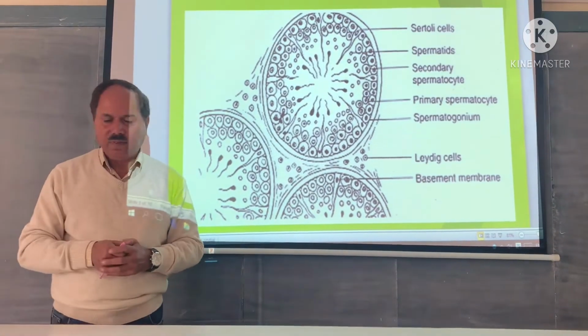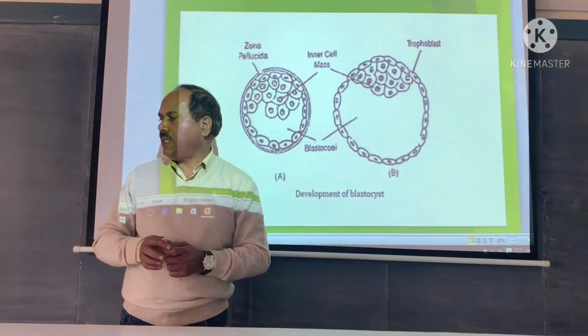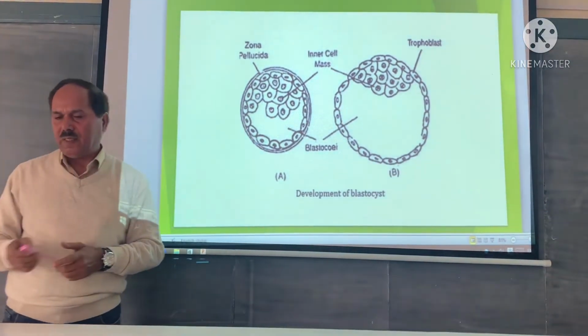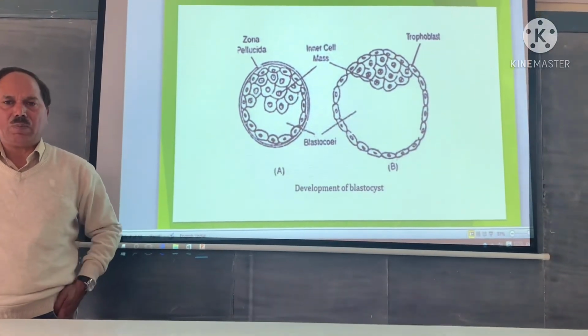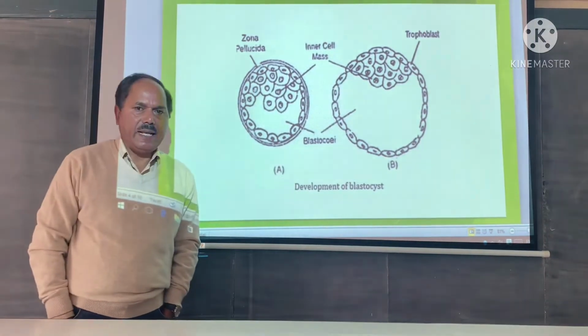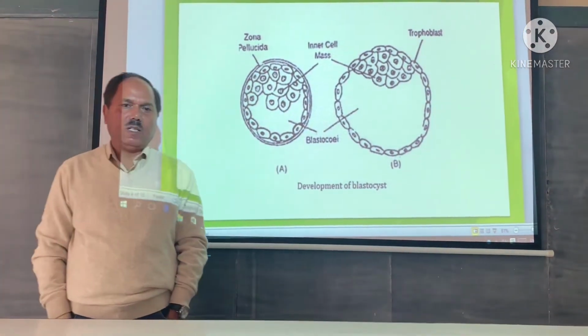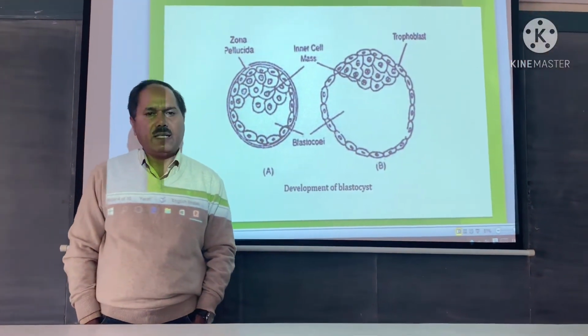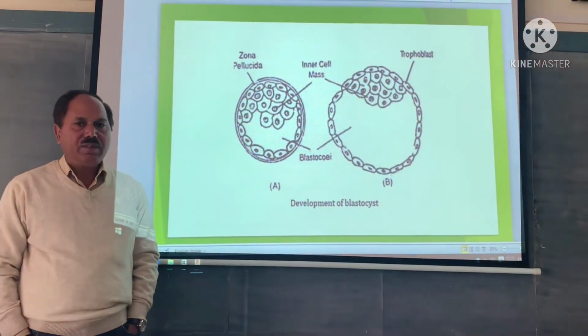Next one, we shall study embryonic development. You know sexual development involves formation of gametes. Then gametes fuse, one male gamete or sperm fuses with one female gamete, forming a diploid zygote.